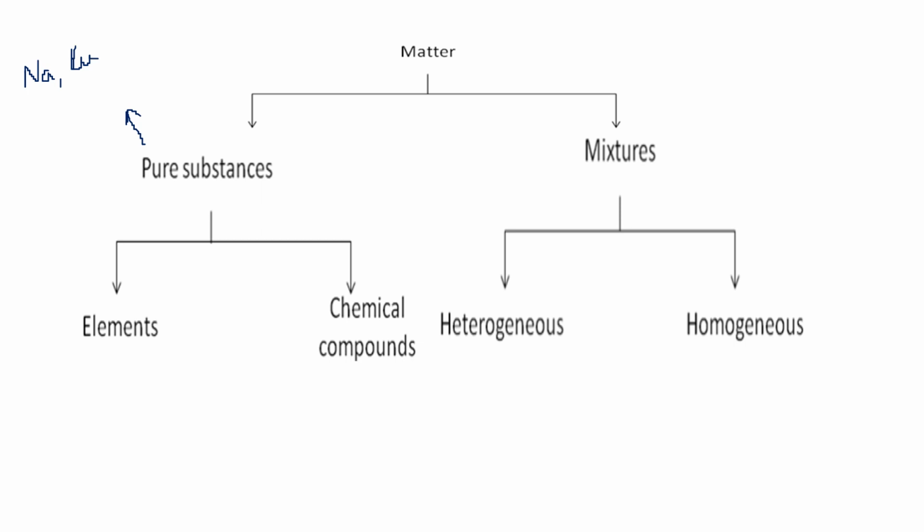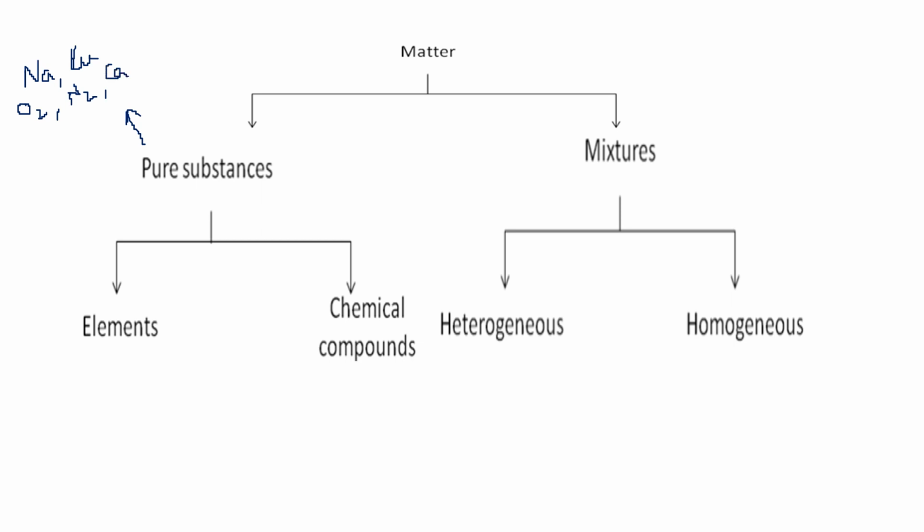That is a pure substance. Suppose you take oxygen gas O2. Naturally, it contains all oxygen atoms. Next, you take nitrogen gas. We can write it as N2. So nitrogen combined with nitrogen to form N2 gas. That is also a pure substance.